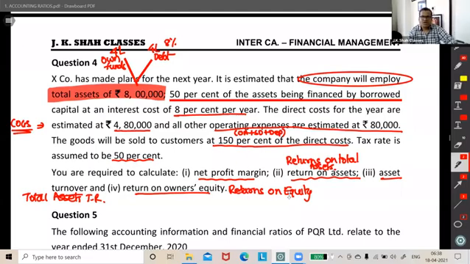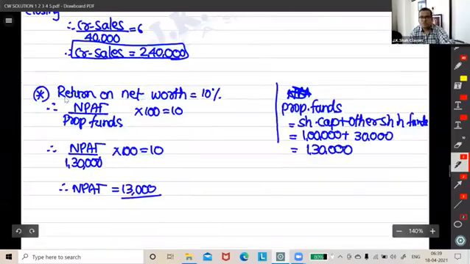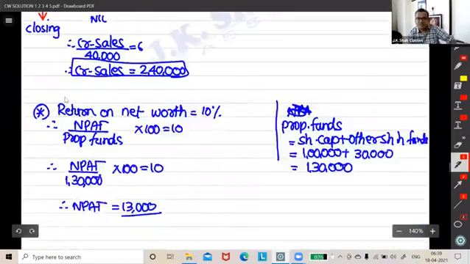Good going, guys. I'm very sure we'll be able to calculate. The only thing is we will have to arrange all the things properly. So all this information given to us, we will have to arrange it properly. Let's prepare one income statement out of this. Okay, so let's go to question number 4.